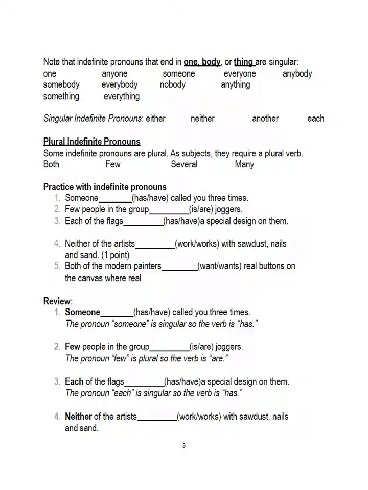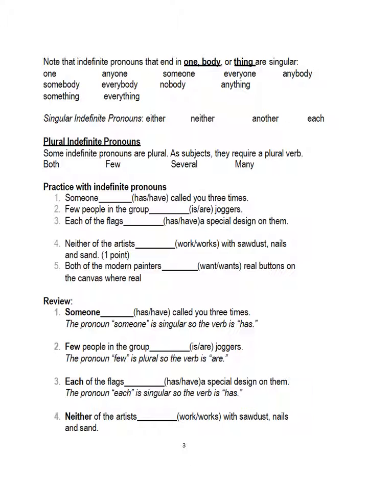Other singular indefinite pronouns are either, neither, another, each. If these are the subjects of a sentence, then the verb must be singular, and singular verbs end in S. These are all singular pronouns.